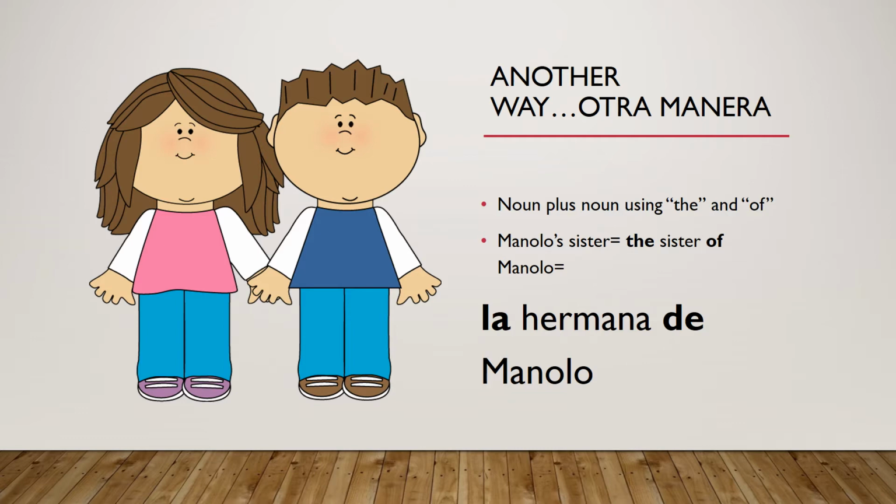Okay, moving on. There is another way to describe possession in Spanish. Otra manera, another way. This way is putting 2 nouns together using the words the and of. So here's an example. Manolo's sister could be described as the sister of Manolo, which in Spanish would be la hermana de Manolo. So let's practice using this way.